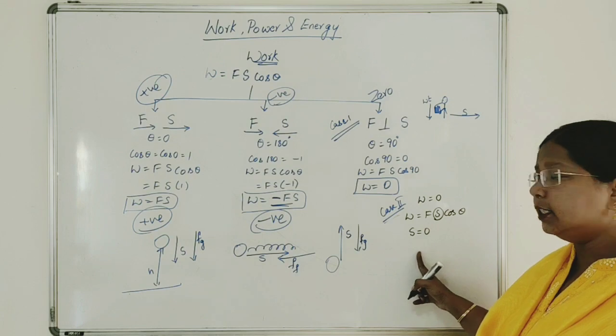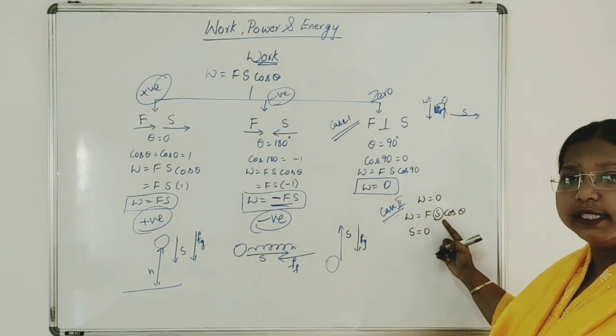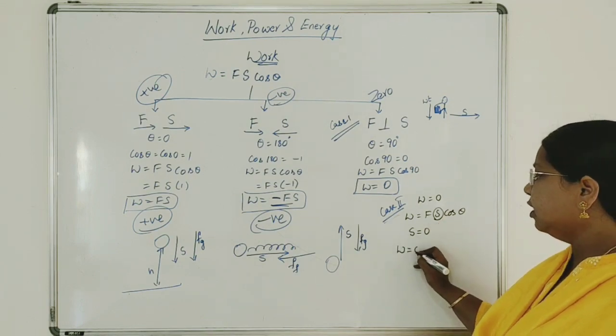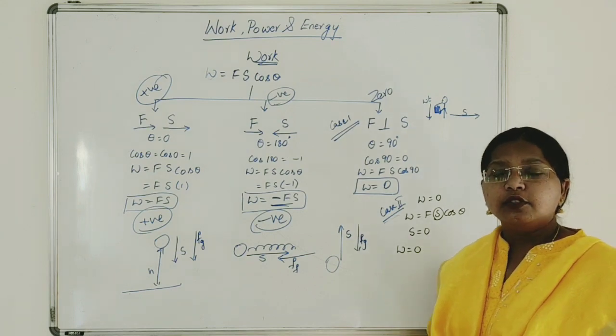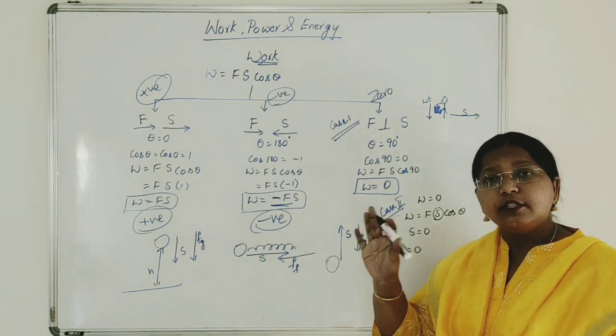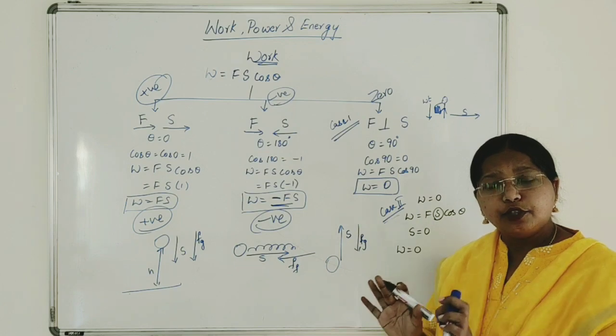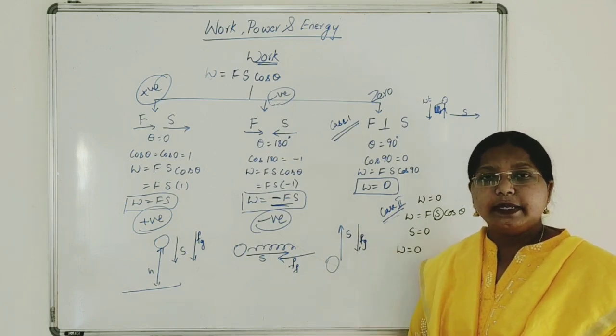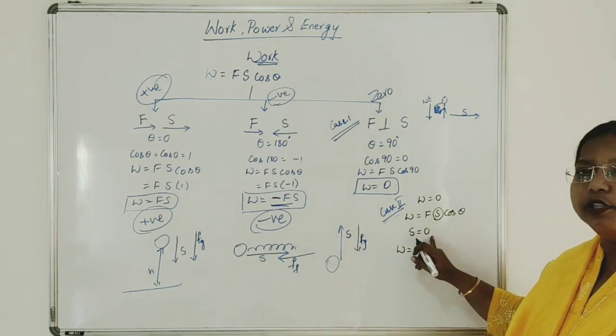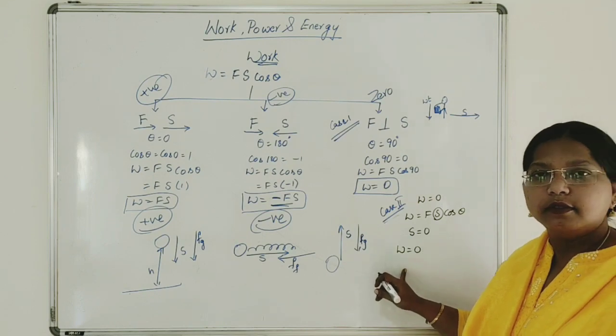When displacement is 0, let us substitute the value of S in this equation. You will get work done is equal to 0. So by the application of force, when there is no displacement, like a man pushing the wall, then S is equal to 0, work done is also 0.